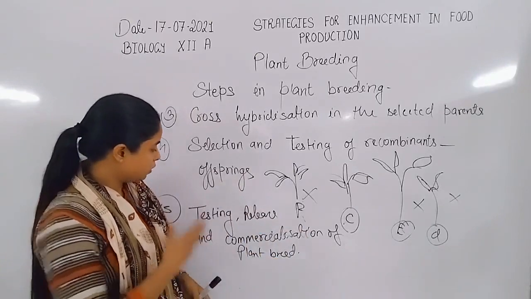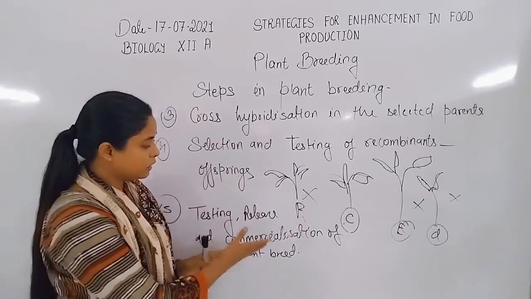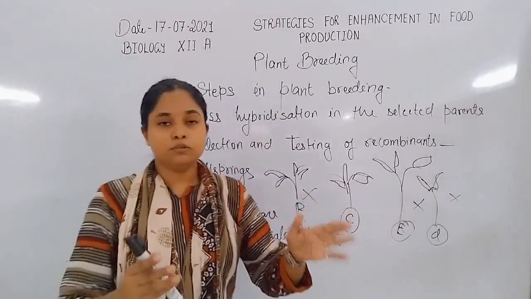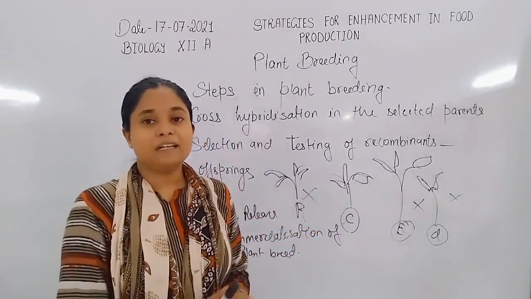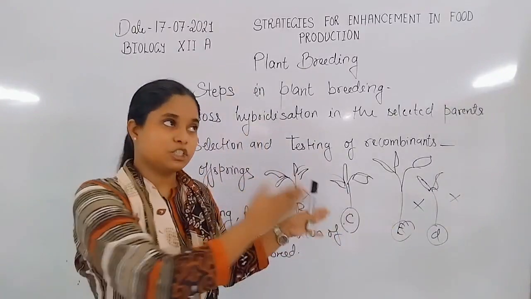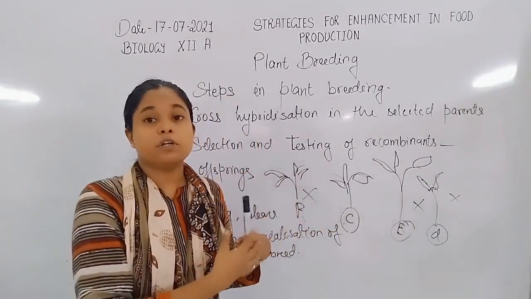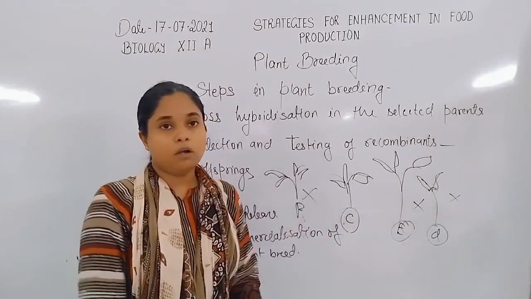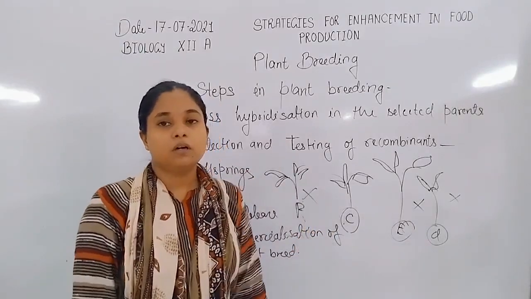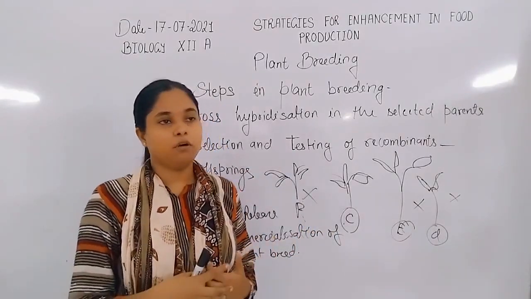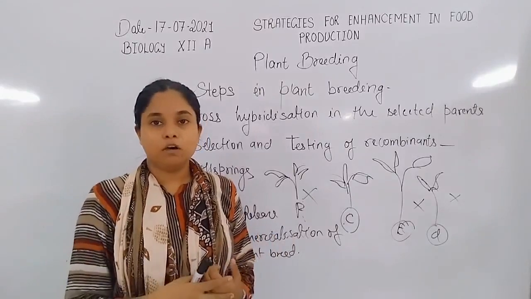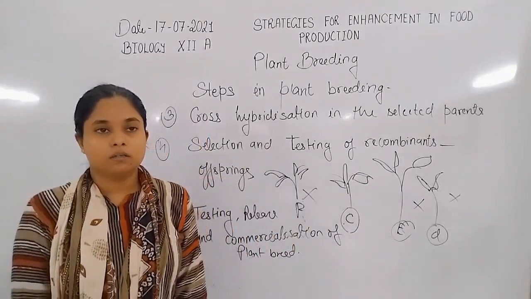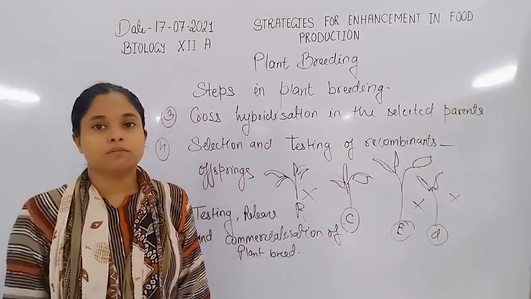Then for testing and evaluation, the seed of this plant is also provided to selected farmers, who increase their number and check the production, what the yields of the plant are, and how they can survive. They again form a large quantity of seed for commercialization, for providing to other farmers for suitable yield.